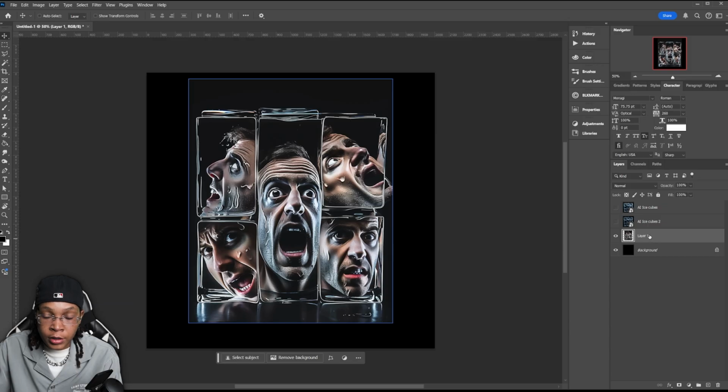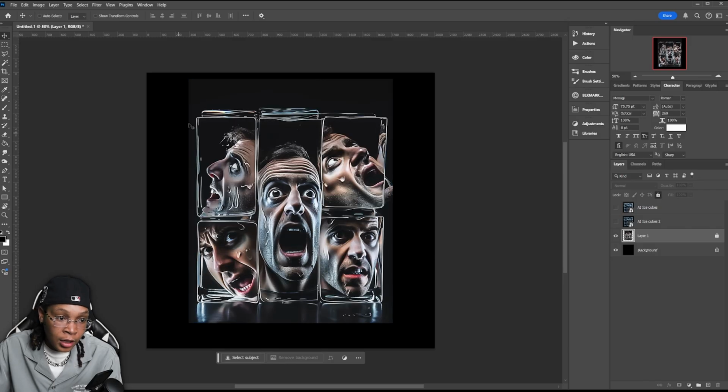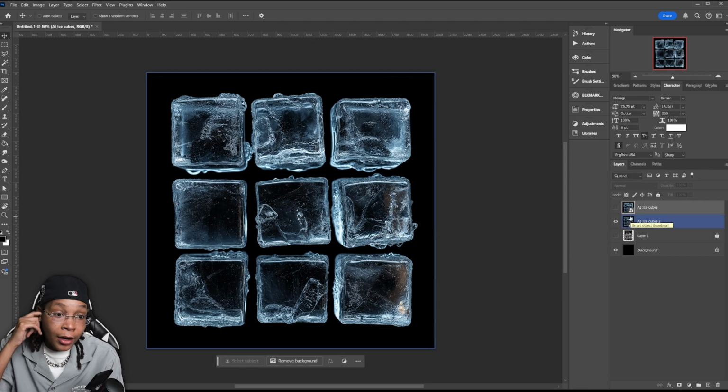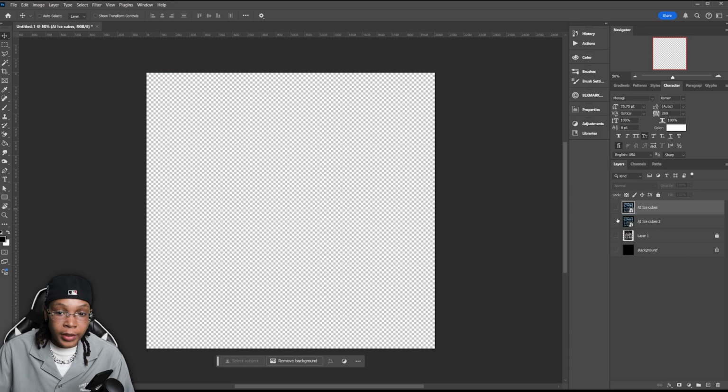We're always gonna refer to this reference image. Go ahead and lock this, and you can just turn it on, turn it off as you need. We have a few different ways that the faces are, but let's go ahead and stack these ice cubes a little bit better. These ice cubes came out really, really good, but I don't want the background in there. So I do want to remove the black. I want to use a few cubes from each one.